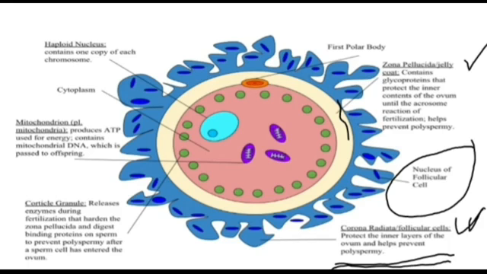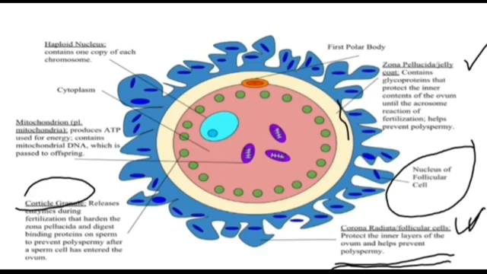Then we will find the cortical granule, which is present beneath the zona pellucida. It releases enzymes during fertilization, which harden the zona pellucida and digest binding protein on sperm to prevent polyspermy after a sperm cell has entered the ovum.